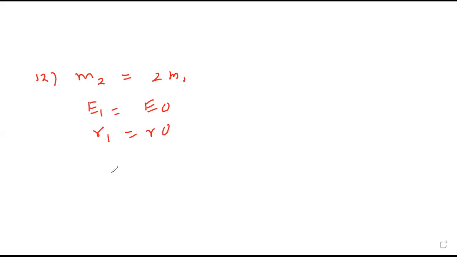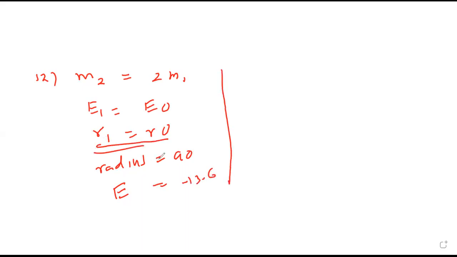Originally, they are telling radius is a naught, and energy originally is given as minus 13.6. And this we want after doubling, what will be that energy and radius? What is the R formula in nth orbit?